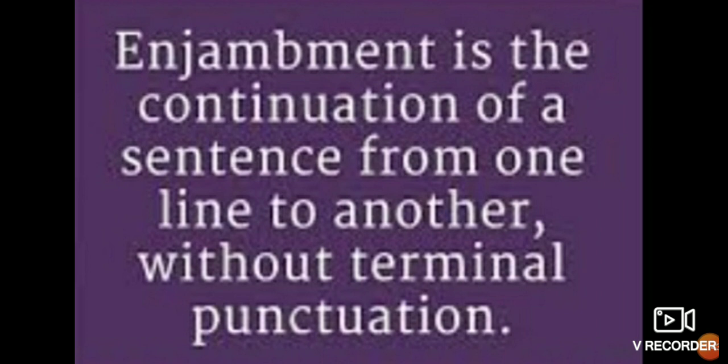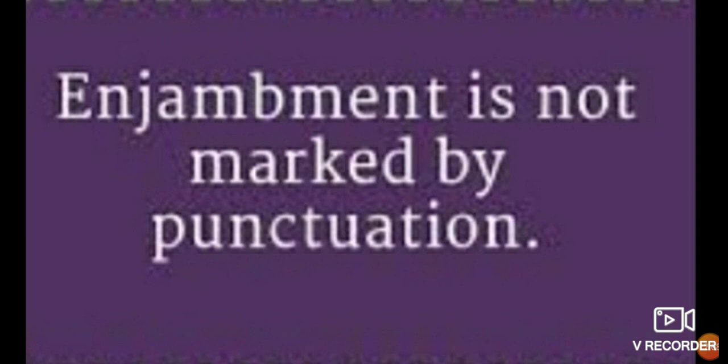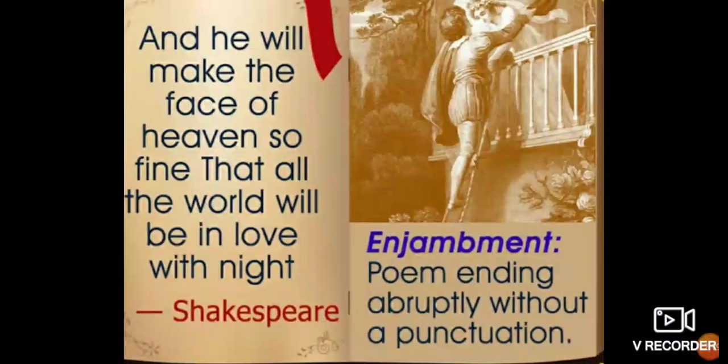Enjambment is the continuation of a sentence from one line to another without terminal punctuation. No punctuation mark, mainly across two lines or three lines. In enjambment, the phrase or sentence does not stop at the end of the line. Enjambment is not marked by punctuation. So it is very clear that in such poetry there would be no punctuation mark, neither comma nor full stop. Nothing will be present.